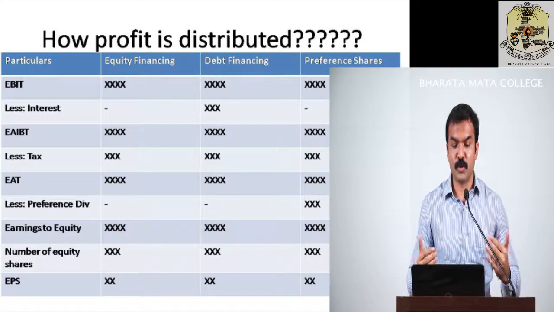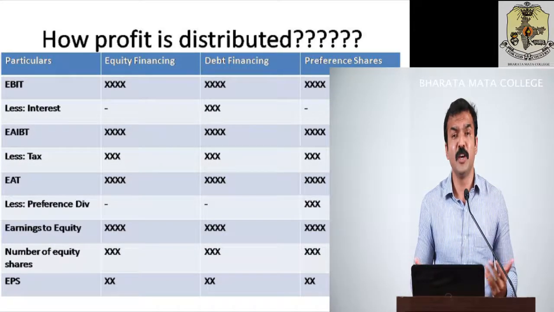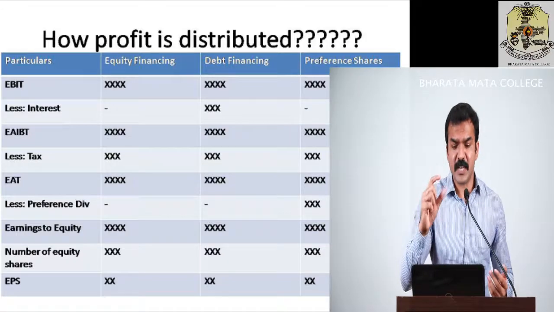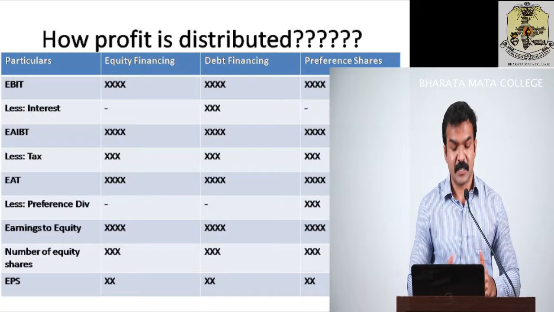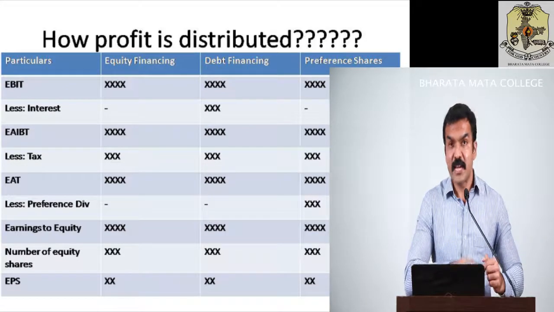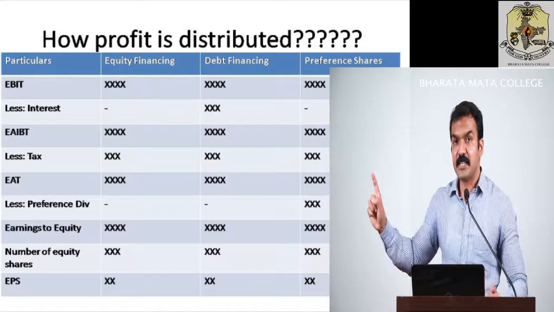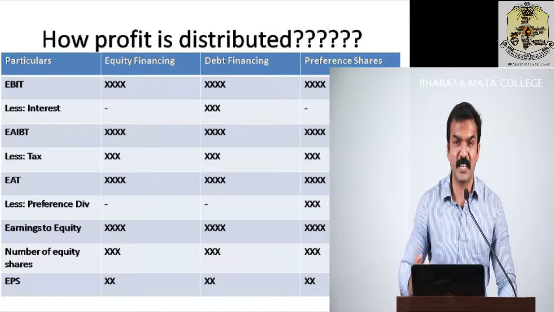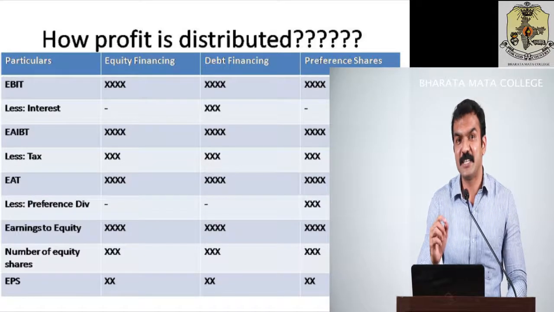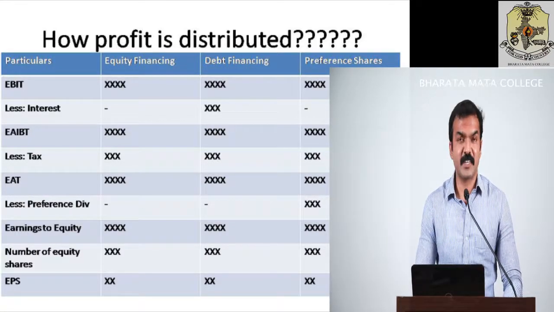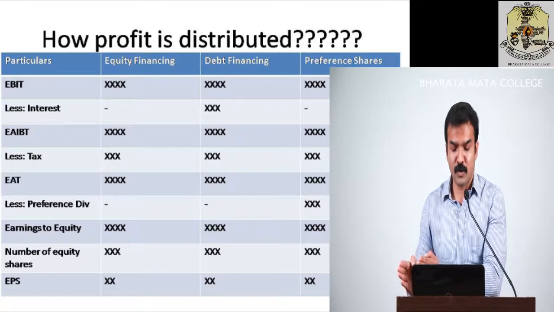Now, let's move on to tax. Tax has to be paid to the government, so it is very common. From this EAIBT, we have to deduct tax. So tax has to be deducted for each source of finance. And you can see that finally you will get a term called EAT. Don't pronounce it as "eat", okay, it is E-A-T. That means earnings after tax. This earnings after tax you will derive for the 3 kinds of stakeholders.